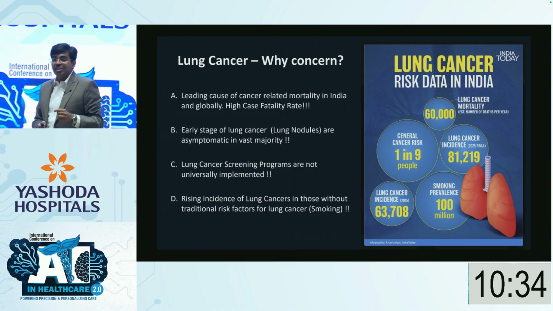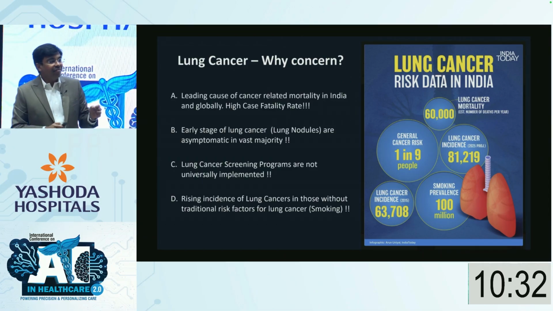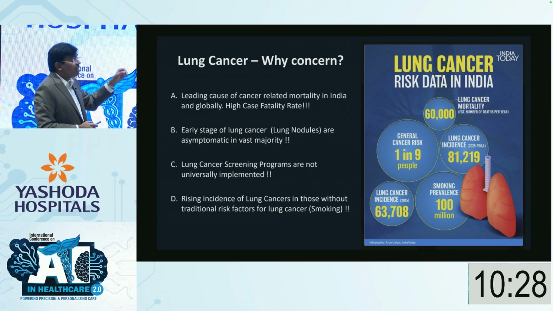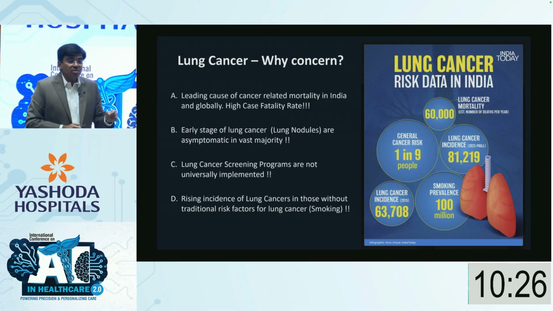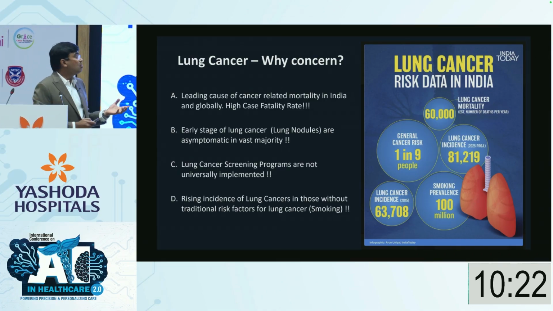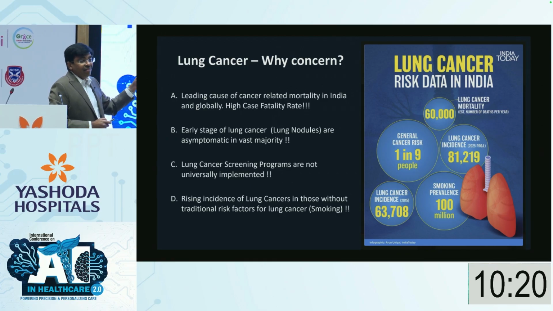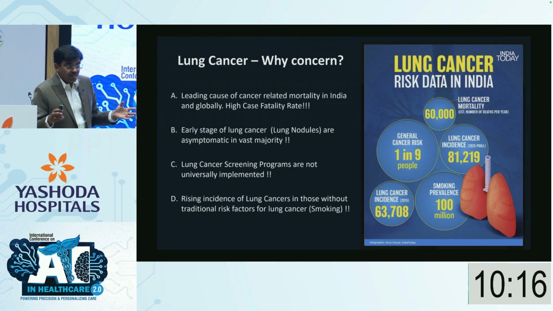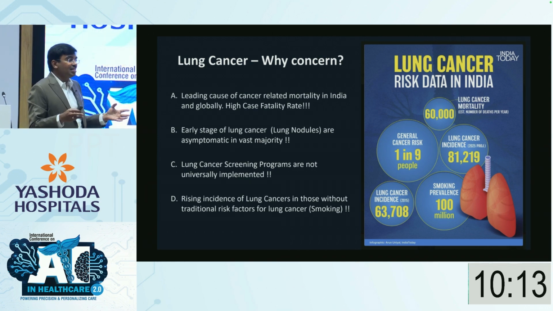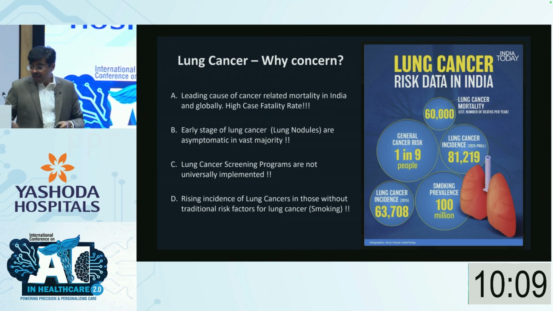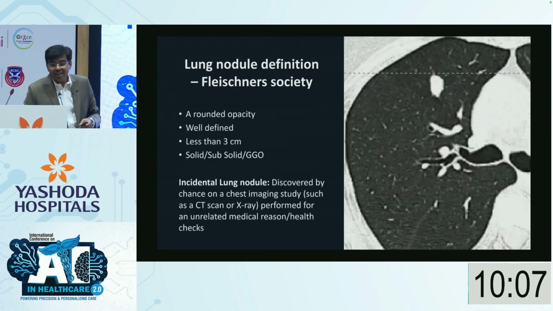So it is very difficult for a clinician to identify lung cancer when it is in the early stages, and that is the reason why till today we lose a lot of patients whom we diagnose with lung cancer, because we diagnose when it is too late. In India, we don't have a lung cancer screening program because of the population and the technical difficulties in starting an official lung cancer screening program. And also the epidemiology is fast changing.